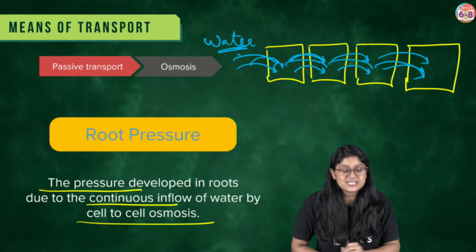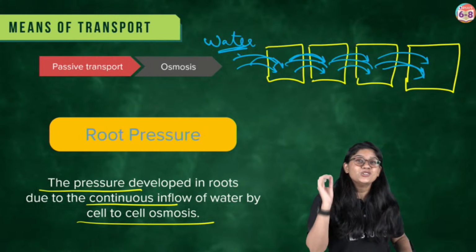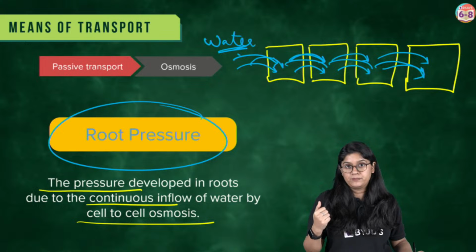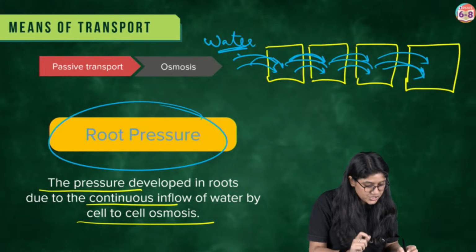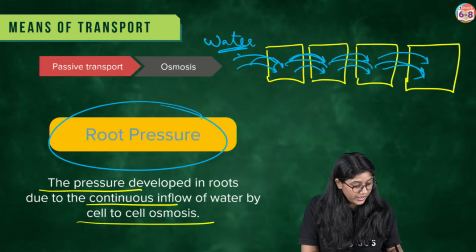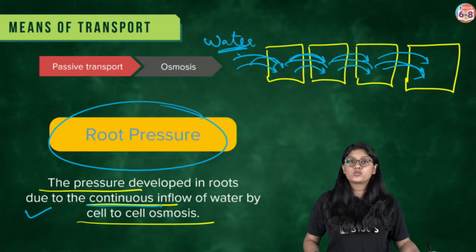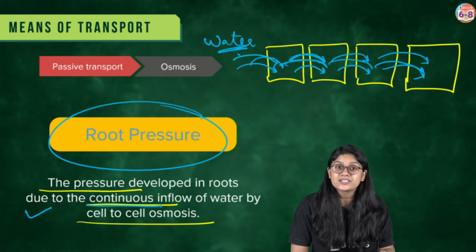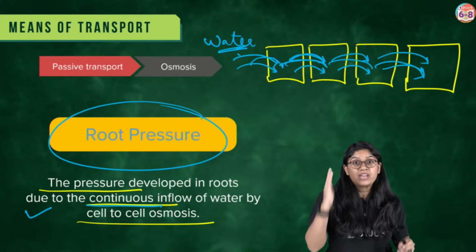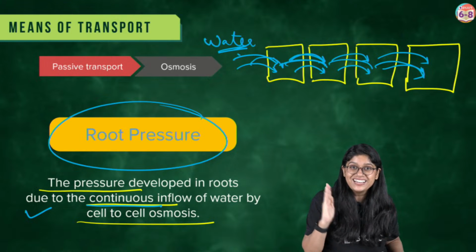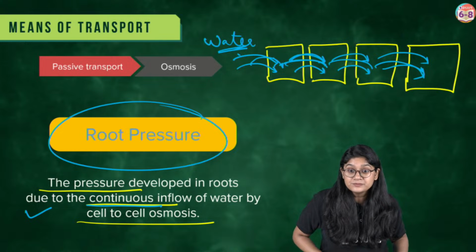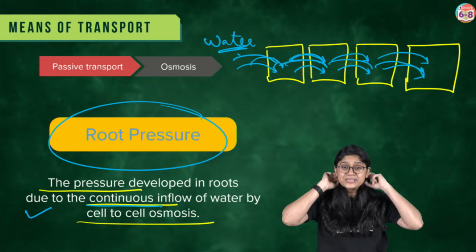Water passing is happening onward, and that's how root pressure is generated, and that's what we call root pressure. Everyone, are we clear? The pressure that is developed in the roots, right, due to the continuous inflow of water by cell to cell osmosis. Water is moving from one cell to another. Osmosis is happening. We have the semi-permeable membrane also, right? And that is creating the pressure. All of you, are we clear? Are we clear with this?